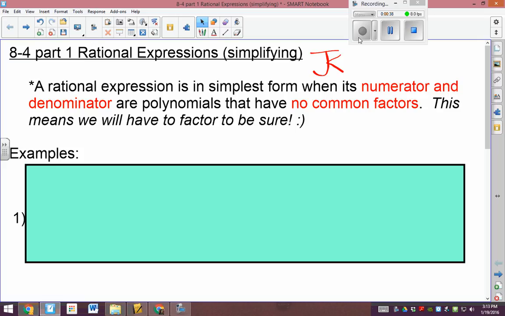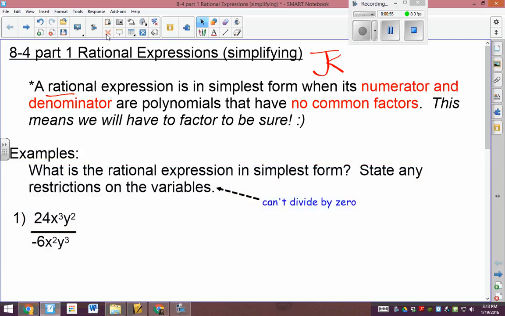Okay. So, rational. Look at the first 5 letters in that word, rational. Ratio. Like a fraction. A rational expression is in simplest form when its numerator and denominator are polynomials that have no common factors. This means we'll have to factor. Okay. What's the rational expression in simplest form?